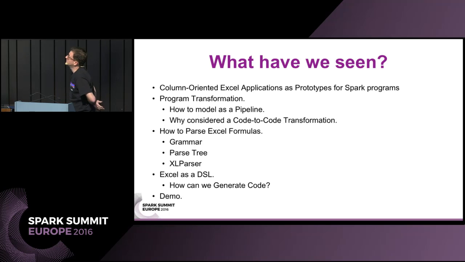So what have we seen? Well, we've seen that a very specific type of big data applications, namely what I call column-oriented Excel applications, can serve as prototypes for Spark programs. We looked at data transformation. We saw how we can model that as part of a pipeline. We went into a little bit more detail, and we reasoned that that's actually a code-to-code transformation because we have input code and we have output code.